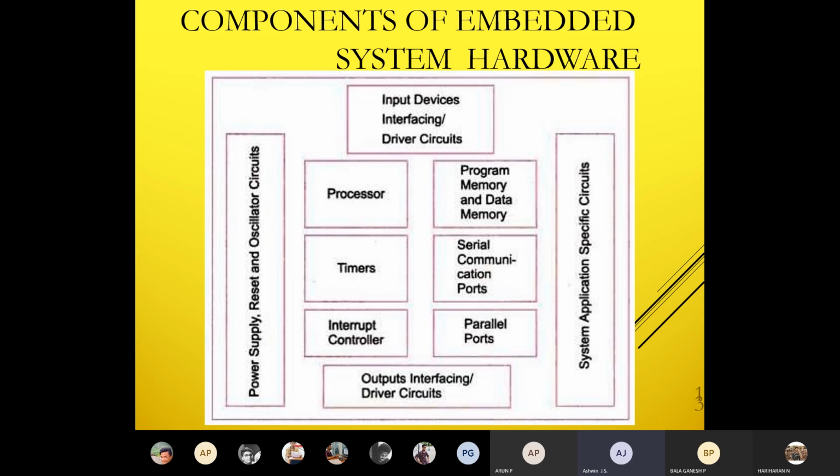So what is the difference between serial communication ports and parallel communication ports? You may ask, sir, parallel is very fast, so why can't we use it instead of serial? If I use parallel, the cable will be very huge and the pin adapter also will be very huge. So we can't use that for mobile purposes. Mobiles nowadays are becoming very thin, so they are trying to reduce the size of the port. With a parallel port that is not possible, as you still have to use the huge cable. For example, the dot matrix printer. You can see in banks they use a large printer which has a huge cable.